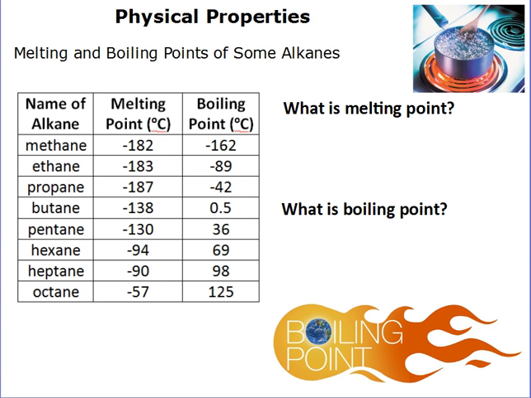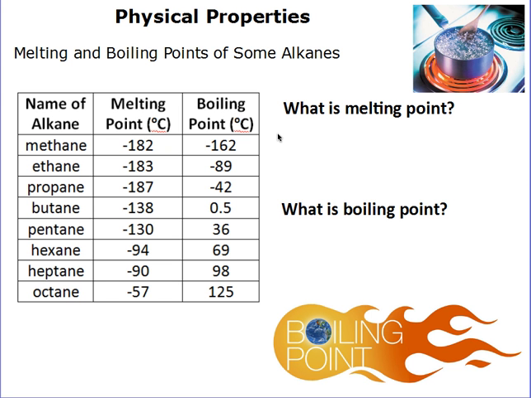Let's have a look at physical properties of alkanes. Physical properties are properties that you can see, hear, smell or touch, like state of matter, colour of a substance, what it smells like, that sort of thing. Some processes are also considered to be physical properties, like changing state, because you're not getting a new chemical made. If a new chemical was being formed, then it would not be a physical property.